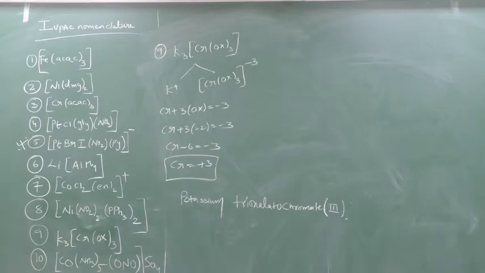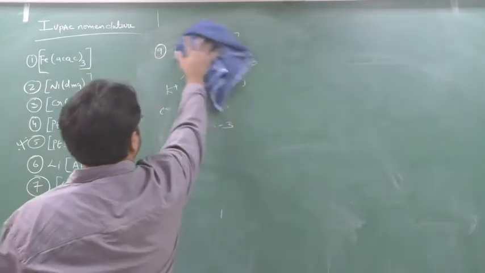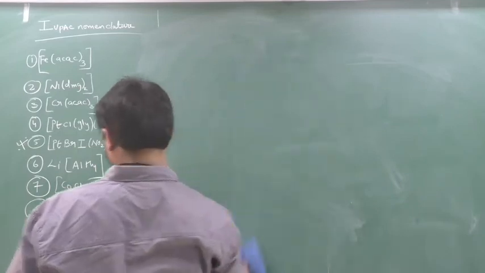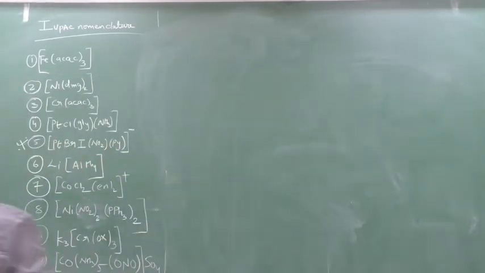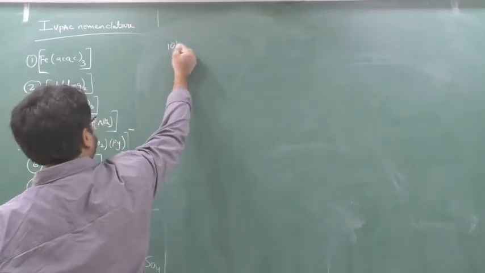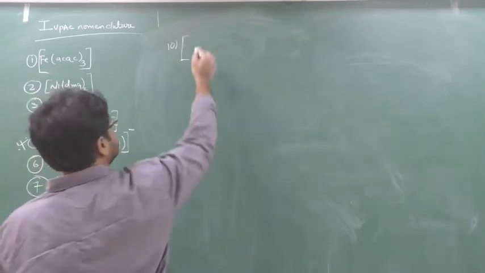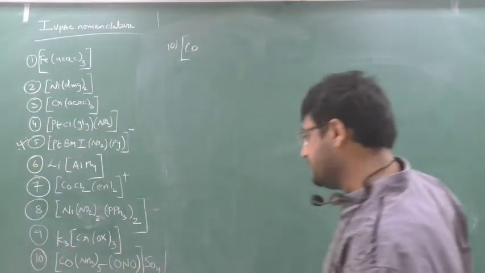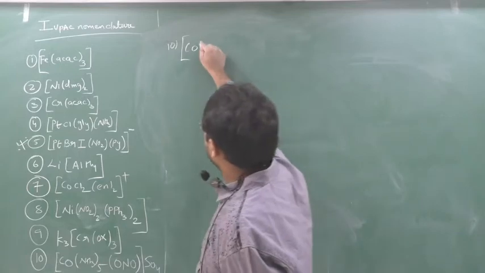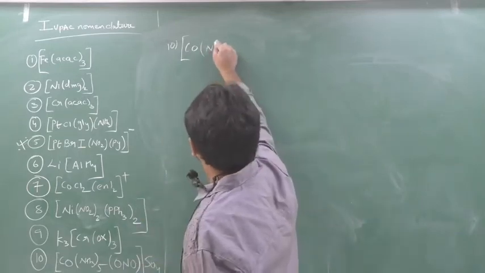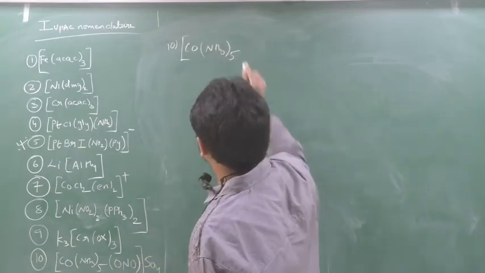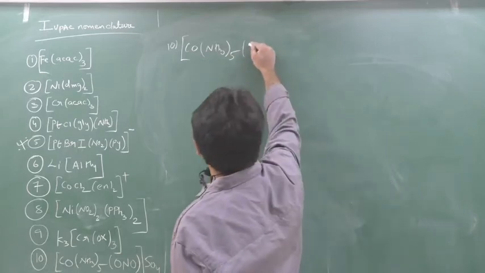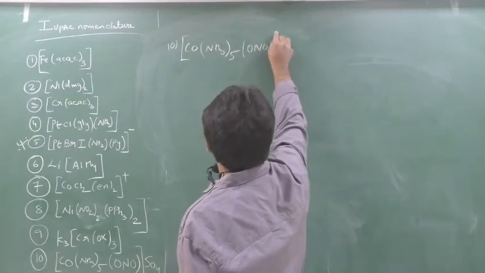Done? Can I go for next? Chalo. Let's see the next. Question number 10. Question number 10 says [Co(NH3)5(ONO)]SO4. First write down the question. Write down the question. I think it will not be visible perfectly.